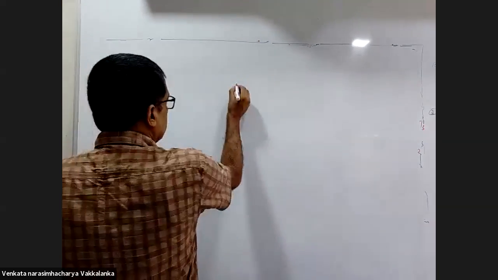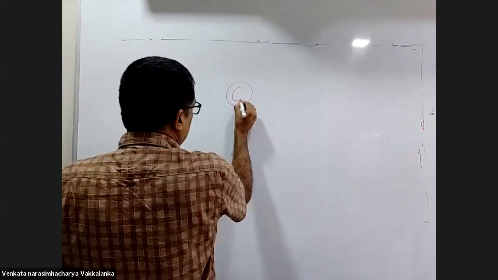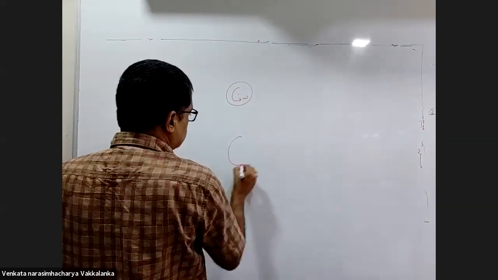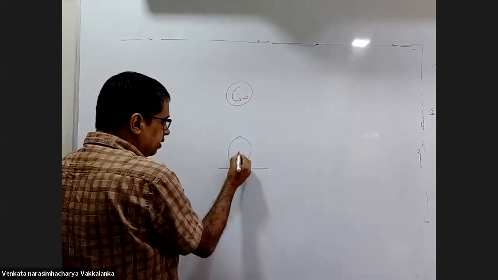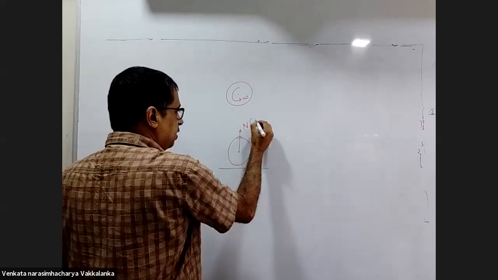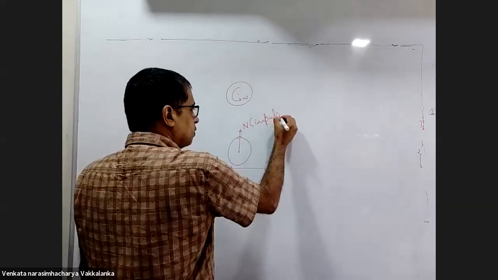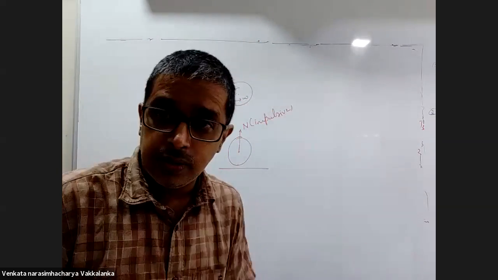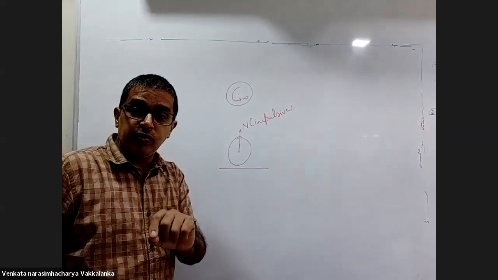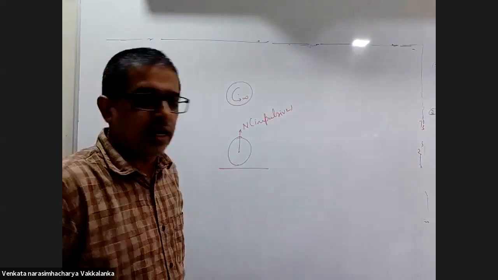Now, have a look. You are dropping the ball with an angular velocity this way. When you are dropping it, this normal force is impulsive. When you drop a body on the ground, in a short time interval it will change the momentum by a very large value.